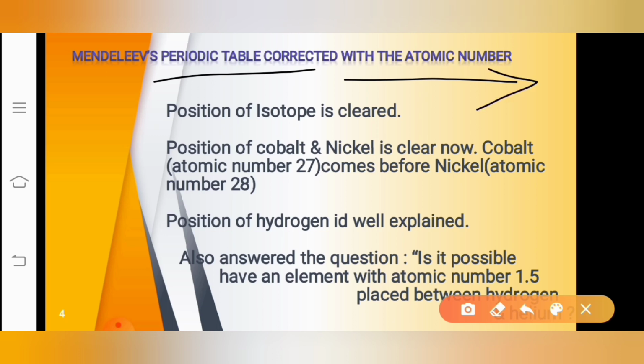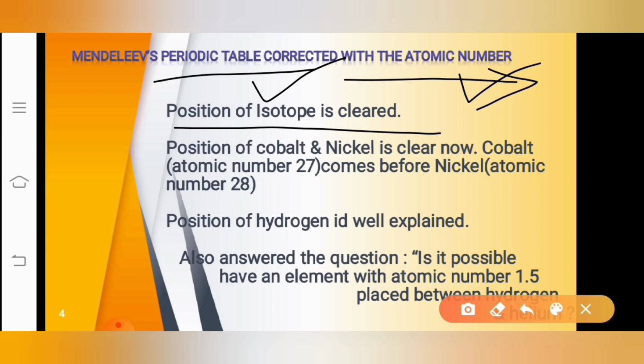Mendeleev's periodic table had some limitations, because the elements were arranged on the basis of atomic mass. Those limitations were corrected by using the atomic number, by Henry Moseley. The first thing is the position of isotopes is cleared.